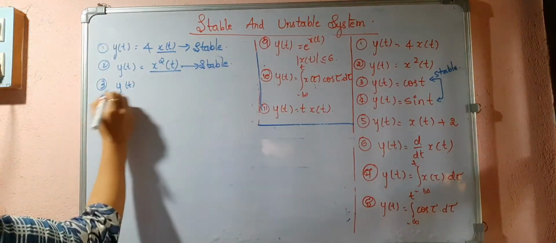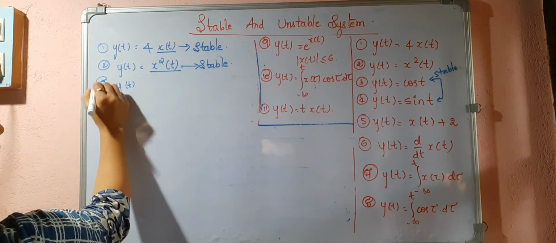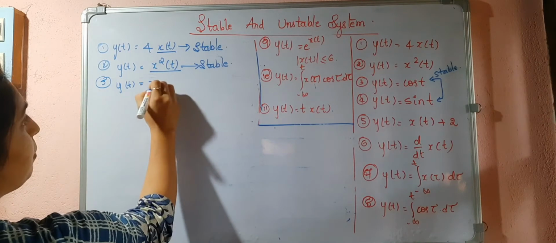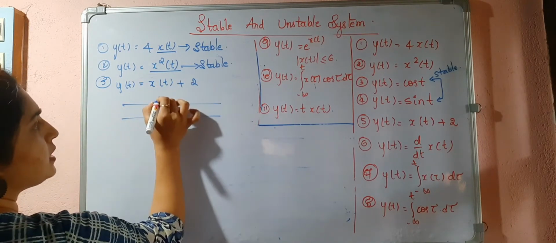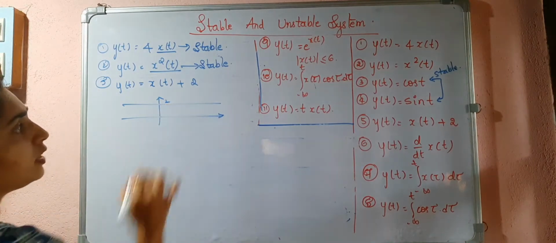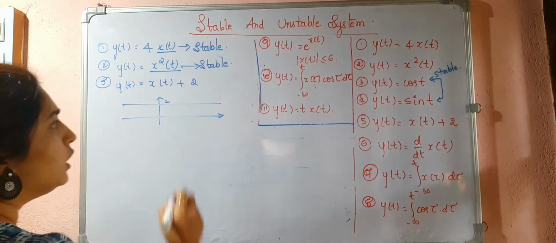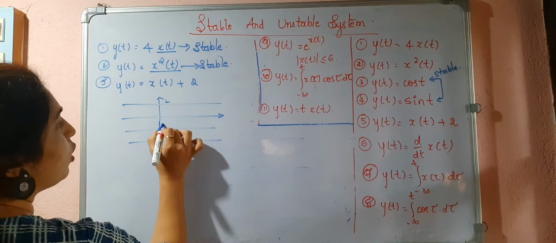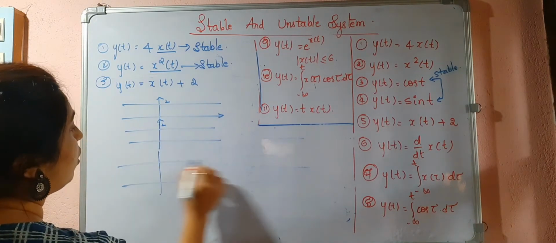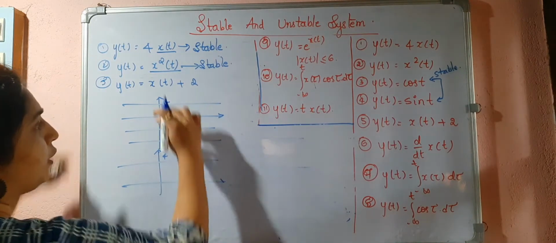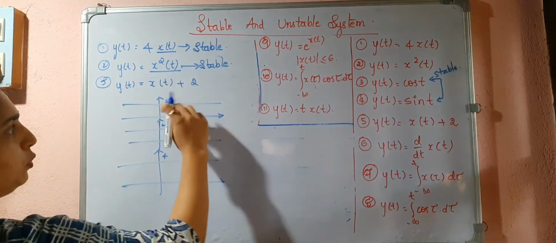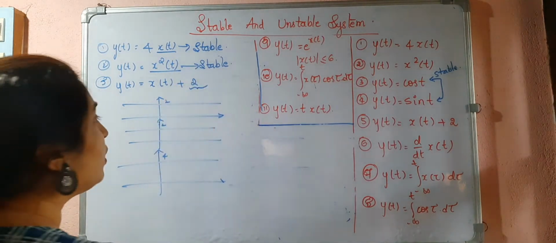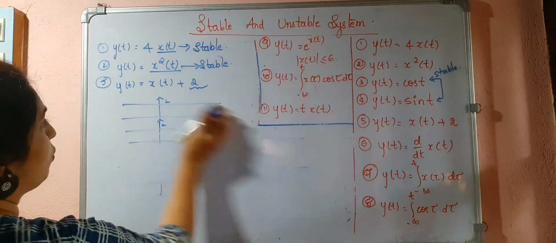Okay. So y of t is equal to x of t plus 2. So now I am taking the input DC signal, which is having the amplitude 2. So if I add with 2, what happens? You will be getting 4. That means it will be shifted upwards. It was here, it will be shifted by 2, this particular DC term. Okay, so this is also bounded.